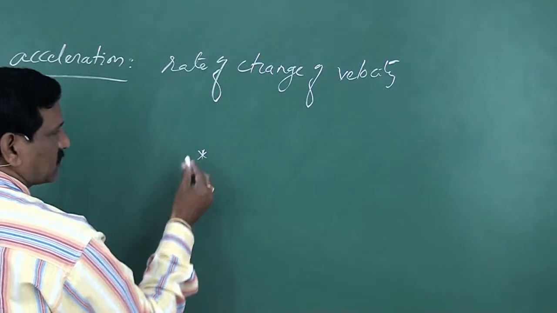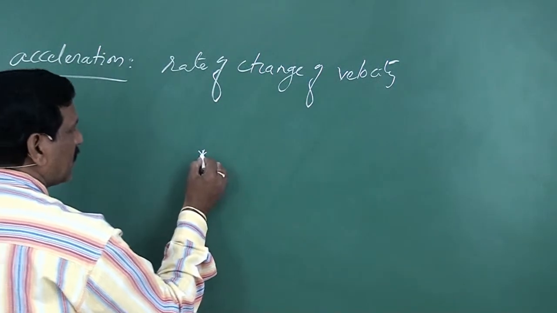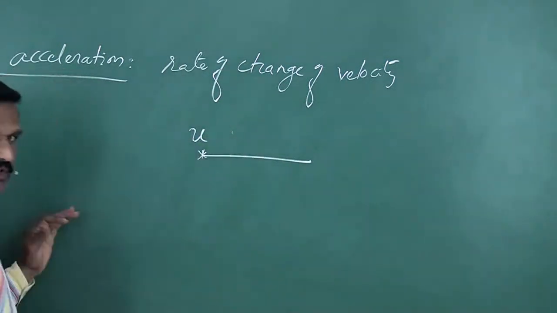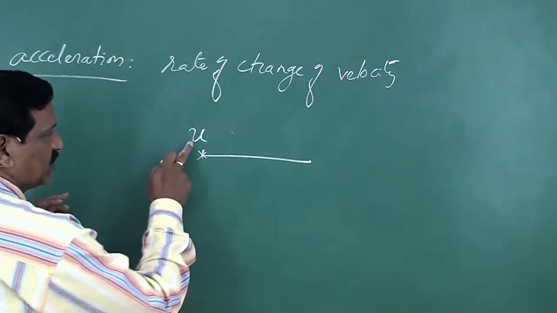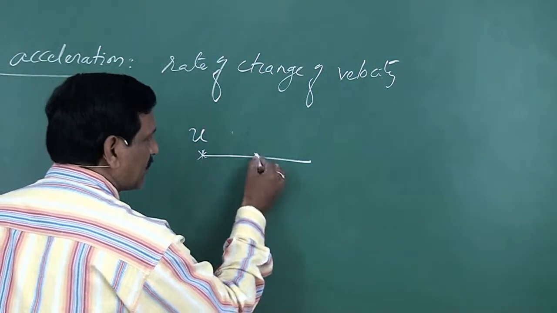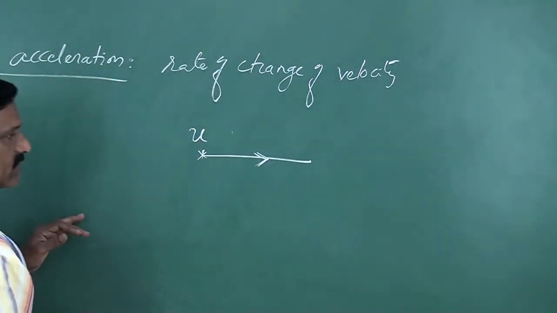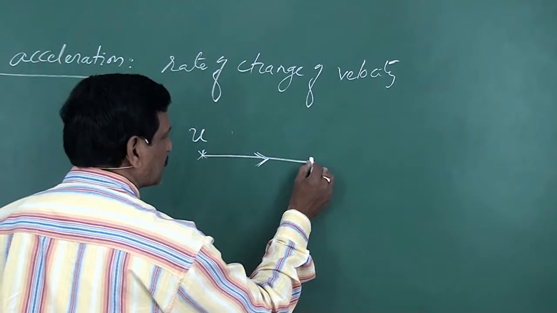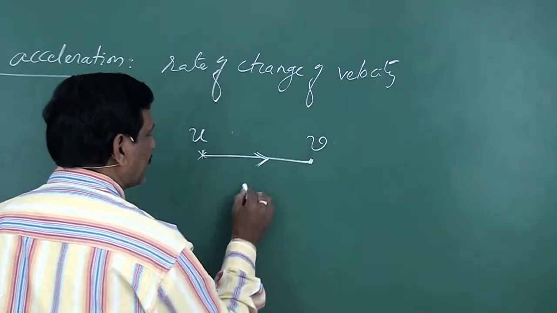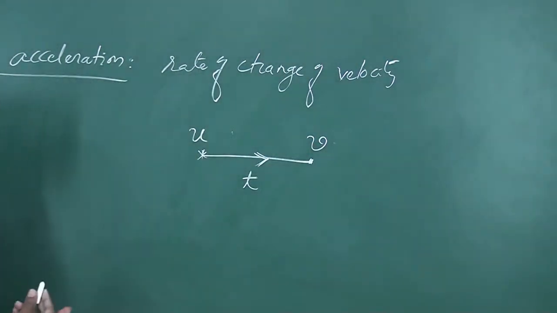Suppose the body moves like this: it starts with an initial velocity u, moves in a straight line, and acquires a velocity v in a time of t, for example.